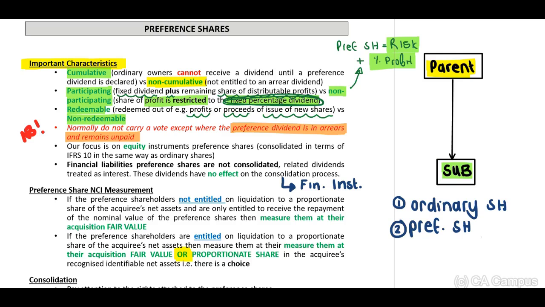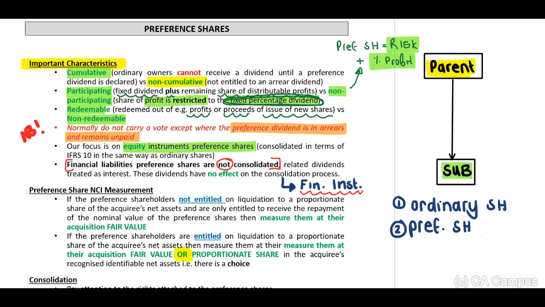Then our focus is only on the equity instruments, preference shares, when we look at our consolidation process, and then financial liability, preference shares. Look at this. Financial liabilities, preference shares, are not consolidated. This we normally treat as our financial instruments, IAS 32, IFRS 7, and IFRS 9.